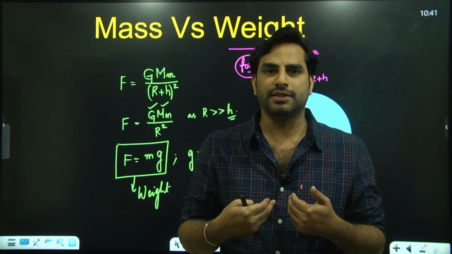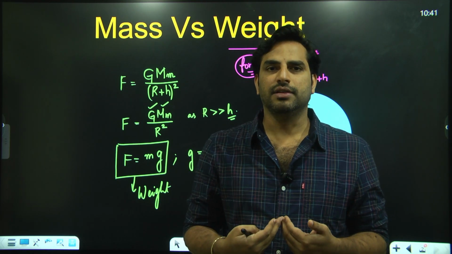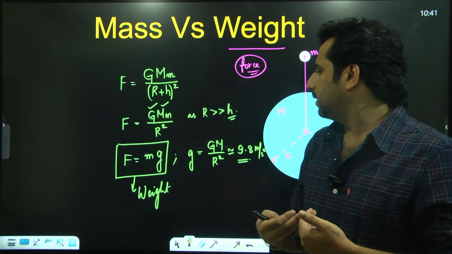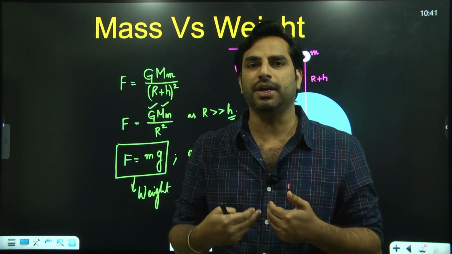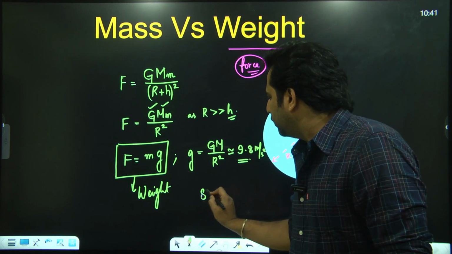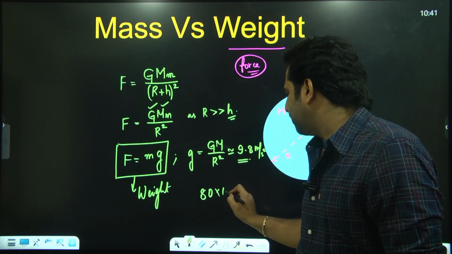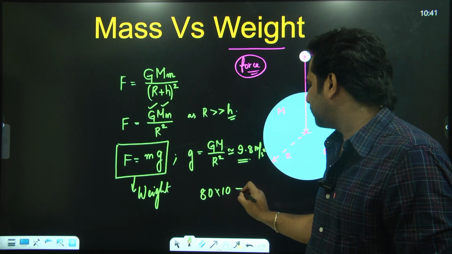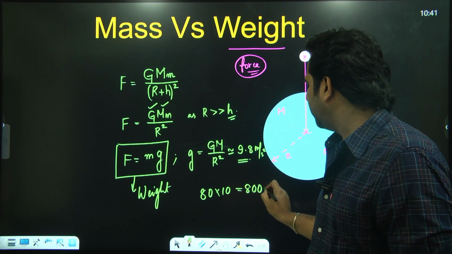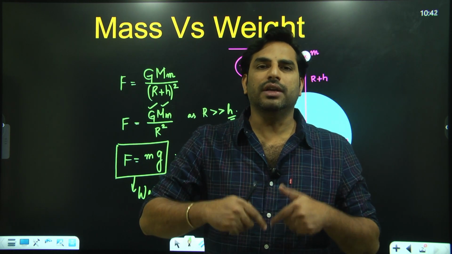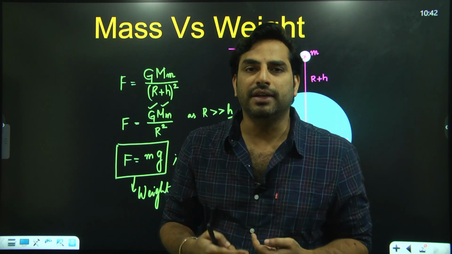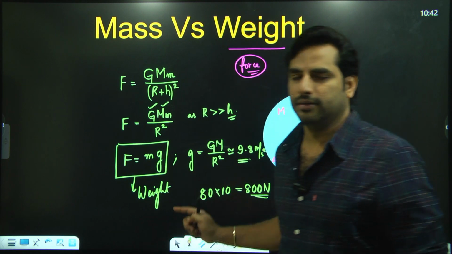It is the force applied by earth on us. If my mass is some 80 kg, the weight that I experience, or the force that earth is exerting on me, would be 80 into g value. I can take approximately 10, or 9.8. If I approximate it to be 10, it is 800 Newton. So 80 kg mass on the earth's surface would experience a weight of 800 Newton.